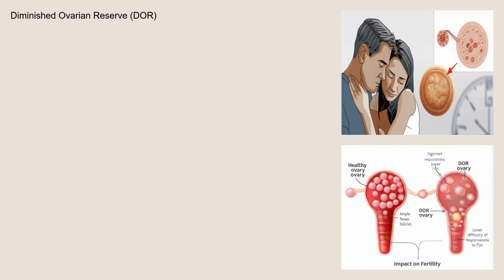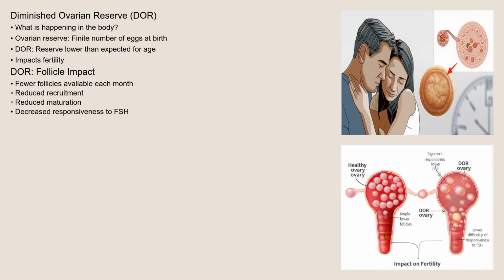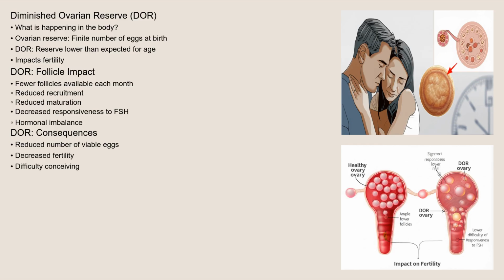Now, let's talk about what's actually happening in the body with DOR. A woman is born with a finite number of eggs stored within her ovaries. This is her ovarian reserve. With DOR, this reserve is significantly lower than expected for her age. This means fewer follicles are available for recruitment and maturation each month. The remaining follicles may also exhibit decreased responsiveness to follicle-stimulating hormone, or FSH. This hormonal imbalance and the reduced number of viable eggs contribute to decreased fertility and difficulty conceiving.